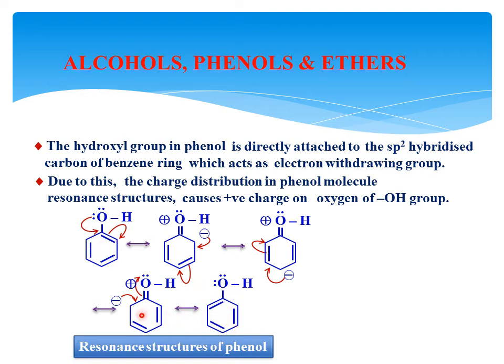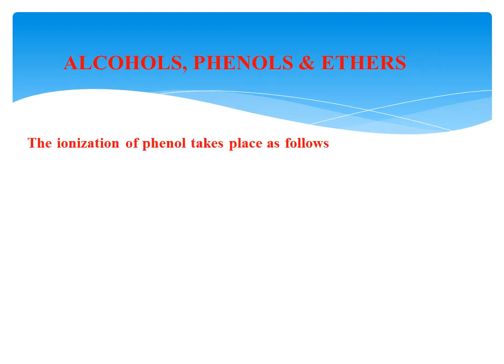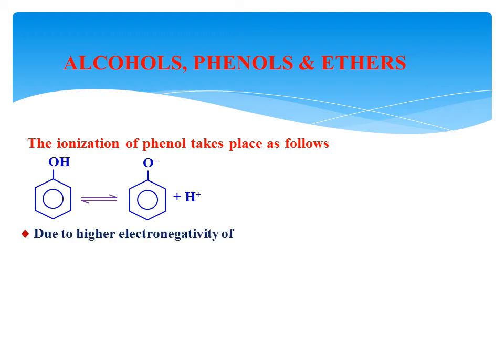By that, what is happening here? Observe here. Because of these resonating structures, on the oxygen atom there is a positive charge, and C double bond O. Because of this resonating structure, ionization takes place easily as O minus and H plus.